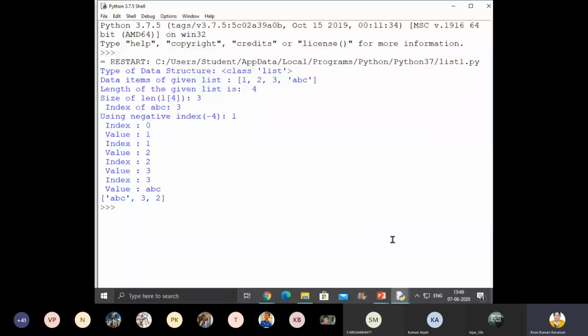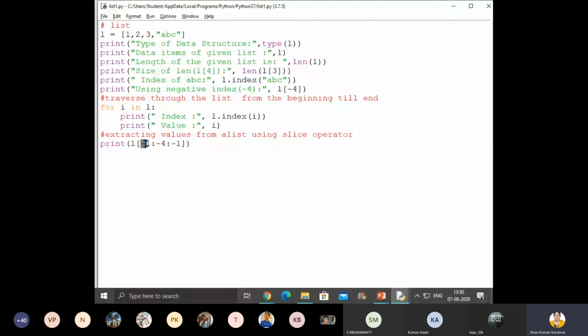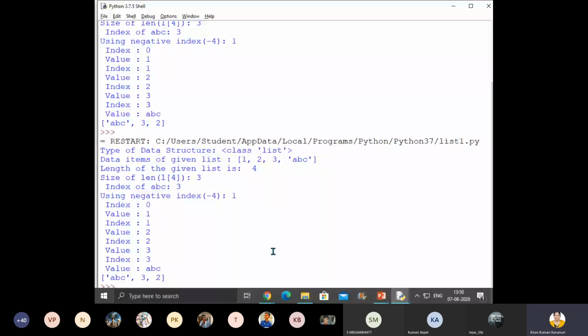In the negative direction, if you want, the starting value is -1, the ending value is -4, and I'm going in the reverse direction with every value I want. So -1 karte jao. Got it, children? So -1, again reduce one value. -1 means -2, -3, -4, like that. It will go on up to -4 se niche tak. Okay. Now you can see all the outputs. Can you understand, children? Is it clear to you?